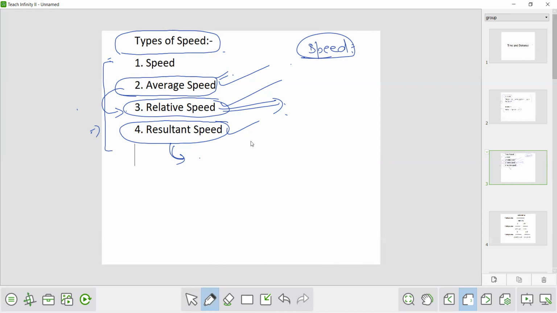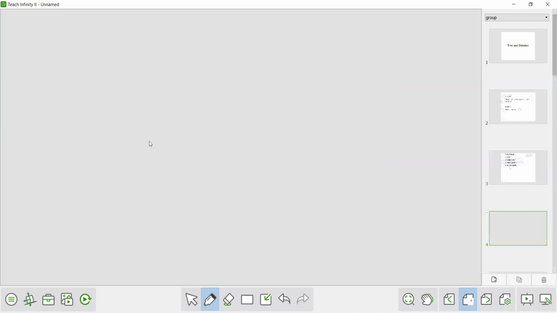Now we have seen the definition of speed, that is, the distance which is described in unit time is said to be the speed. Suppose in 1 hour a person travels 20 kilometers. So in 5 hours, how much distance will he cover? 20 kilometers in 1 hour, so every hour 20 kilometers.